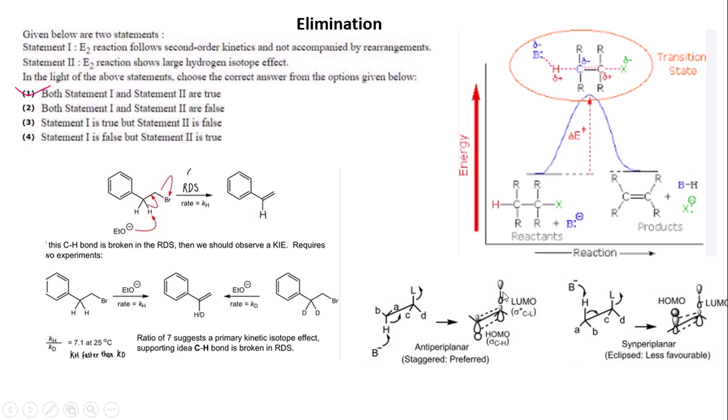But the anti-periplanar geometry is more preferable compared to the syn periplanar geometry. In case of the syn periplanar geometry, the base will capture the hydrogen and the C-Cl bond is cleaved and produces the highly sterically hindered transition state, which is highly unfavorable. So the anti-periplanar transition state for E2 elimination is more favorable.